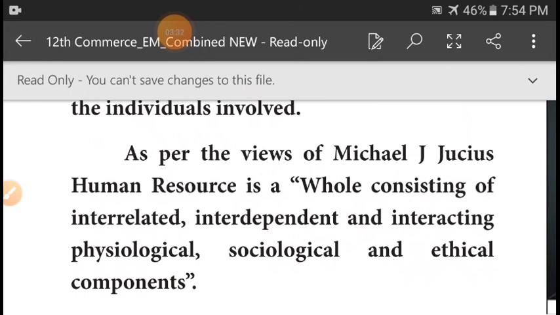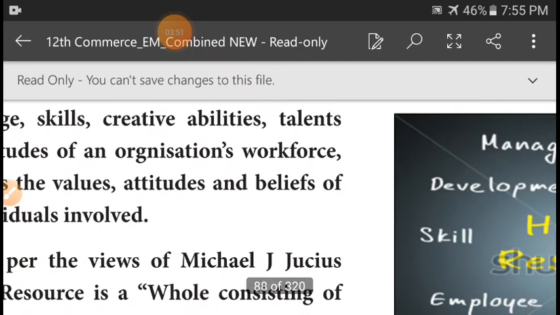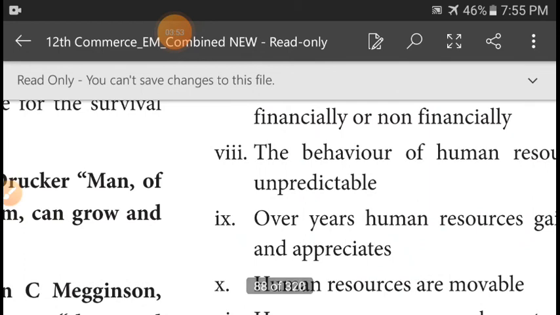As per Michael J. Jucius, human resource is a whole consisting of interrelated, interdependent and interacting physiological, sociological and ethical components. So these are the meaning and definition of human resource.